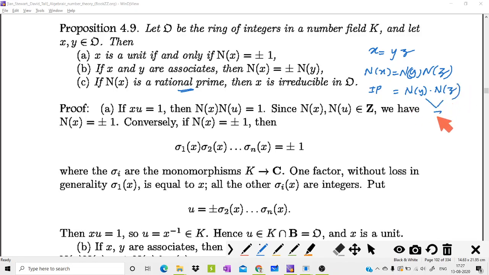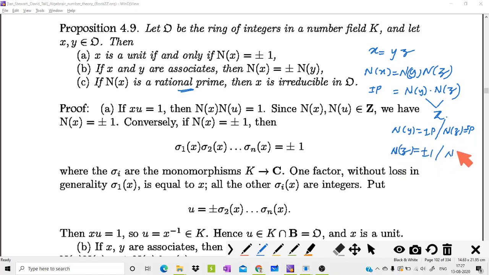So this is equal to N of y times N of z. Again, these are elements of Z. Then this is p, meaning one of them is plus or minus p, since p is a prime number. So either N of y is equal to plus or minus p, or N of z is plus or minus p. If N of y is plus or minus p, then N of z is equal to plus or minus 1.